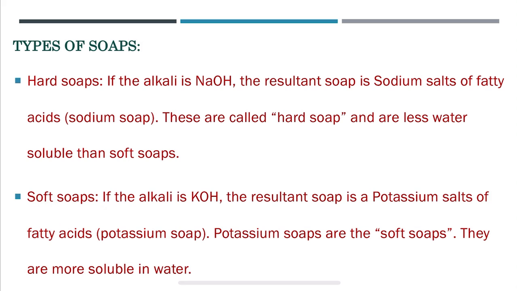Next is soft soaps. If the alkali is potassium hydroxide, the resultant soap is the potassium salt of fatty acids, that is potassium soap. Potassium soaps are the soft soaps. They are more soluble in water, hence widely used as liquid soaps and shampoos. For example, Santoor, Dettol, etc.